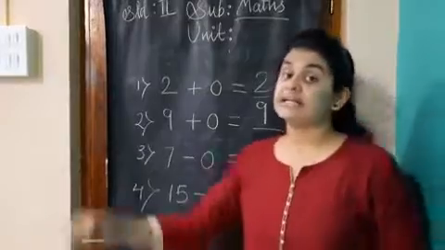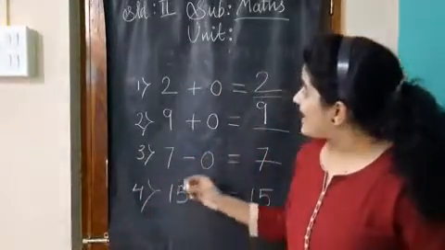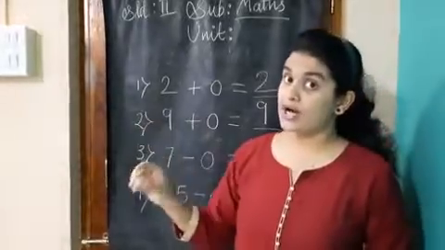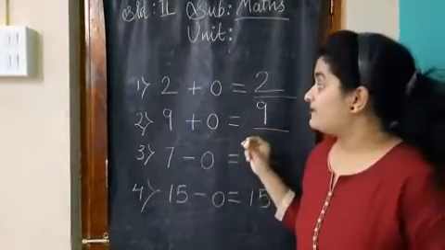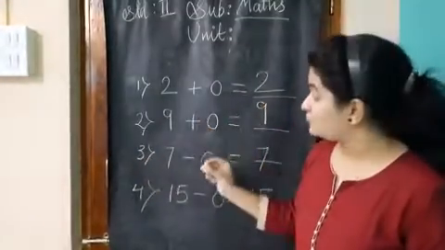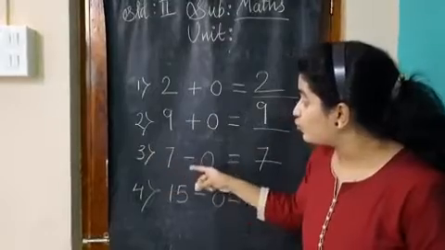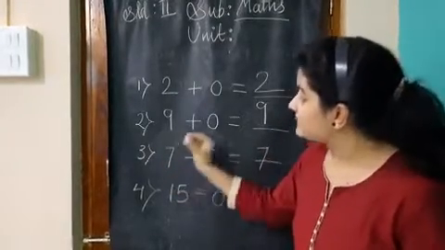So, students, till now we saw whenever we add one number with 0, the answer will be the number itself. And here we saw whenever we subtract one number with 0, the answer will be the number itself.